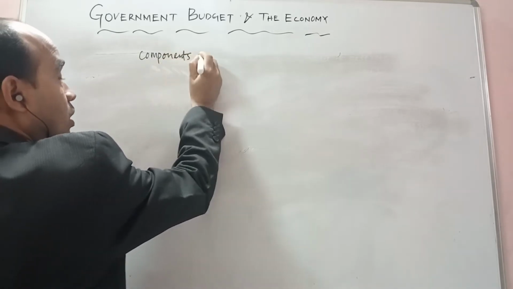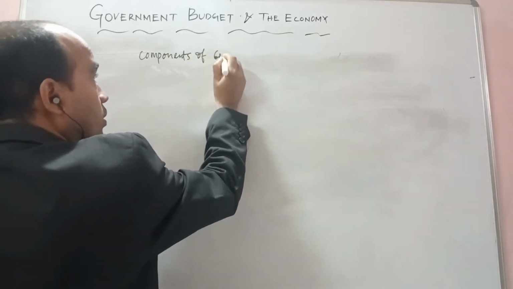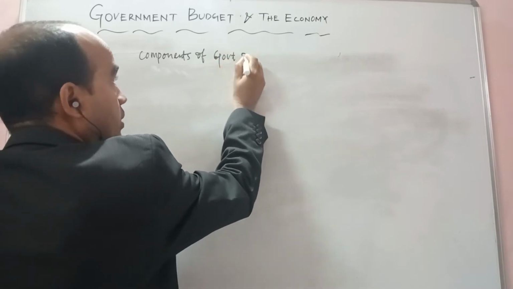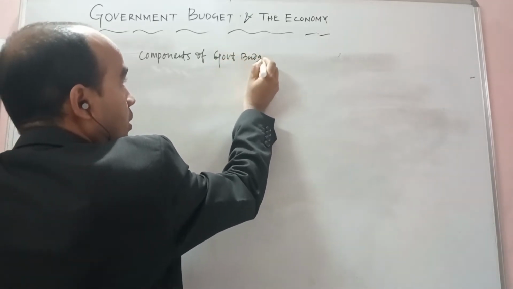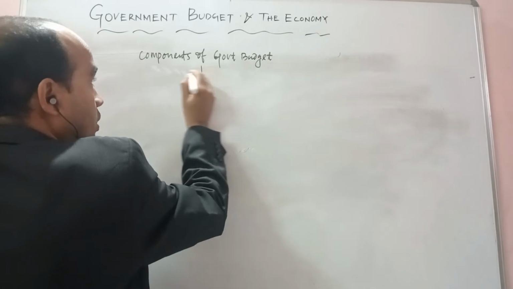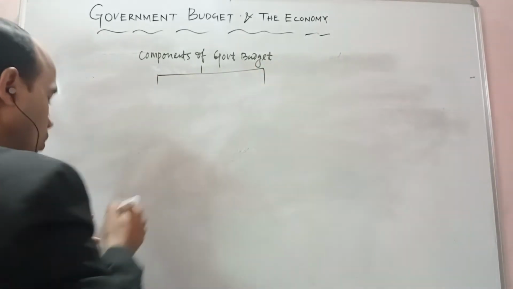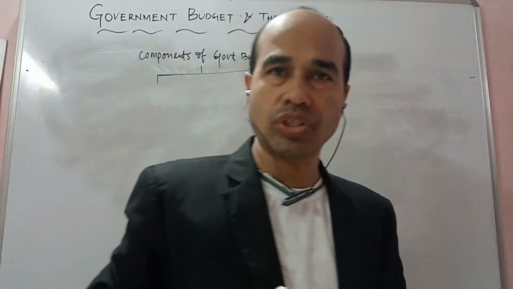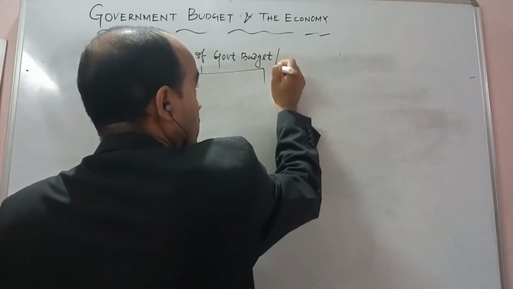Components of government budget. Students, if you go through that, it is otherwise known as structure also.